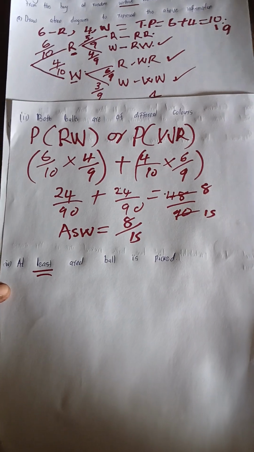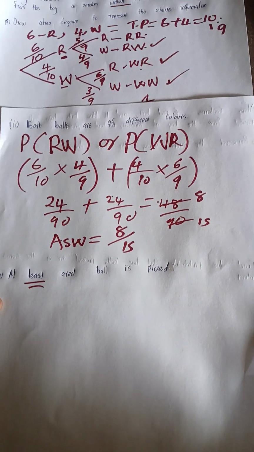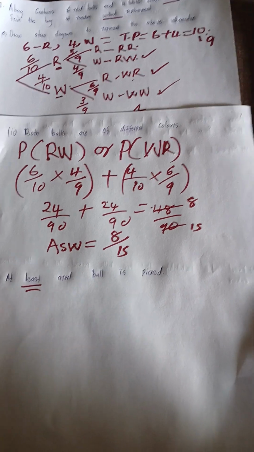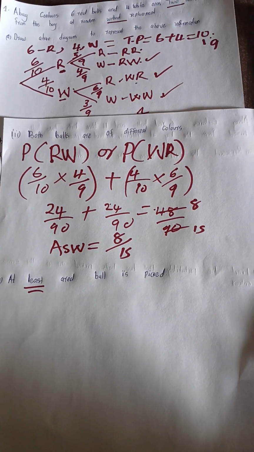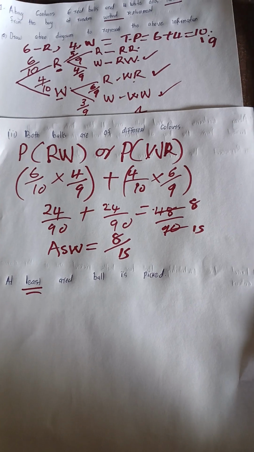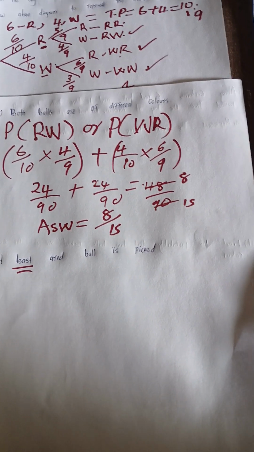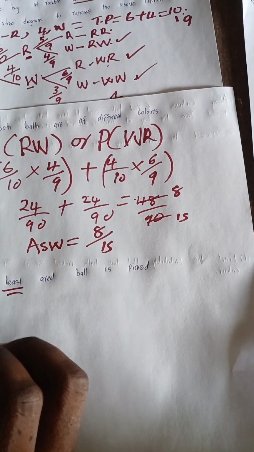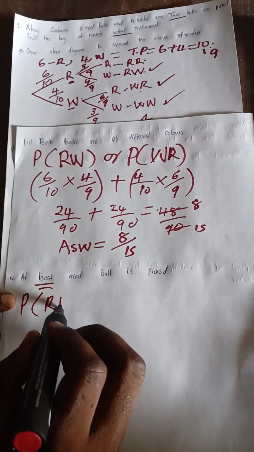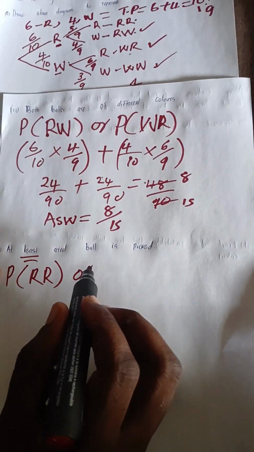At least a red ball is picked. So in each picking, know that at least there is a red ball. So when we say at least, first we'll have to get the probability of red, because at least red is there, yes, or the probability of